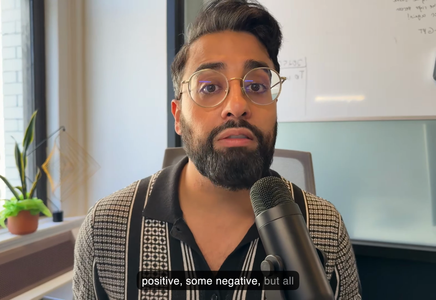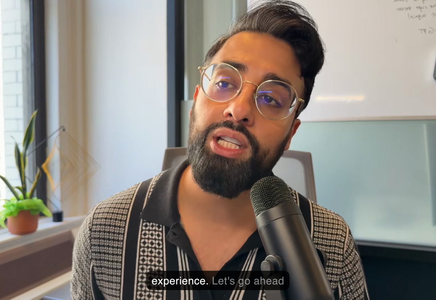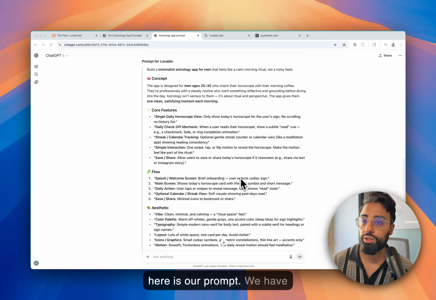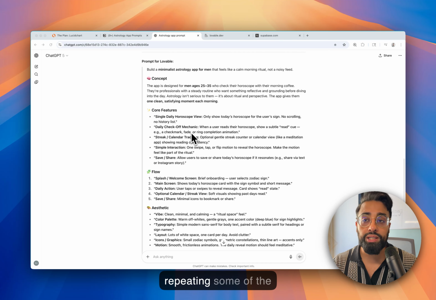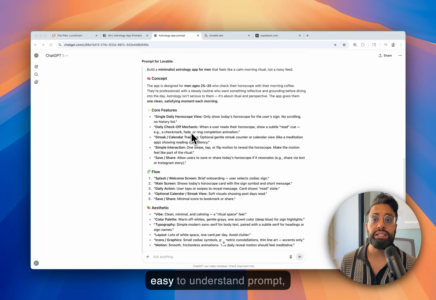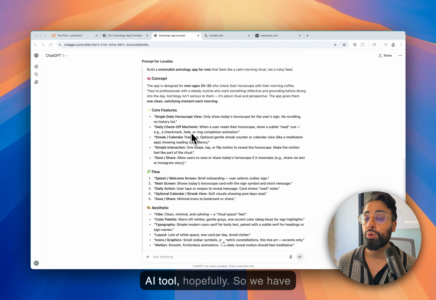So I just want to really focus on that, and that's what we're really going to try to cultivate in the product experience. Let's go ahead and see the prompt that ChatGPT has generated. All right, so here is our prompt. We have the basic concept. So it's repeating some of the information, also building on it, and also assembling it into an easy to understand prompt, easy to understand for another AI tool, hopefully.